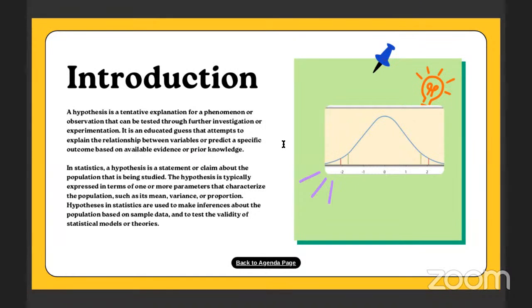In statistics, a hypothesis is a statement or claim about the population that is being studied. The hypothesis is typically expressed in terms of one or more parameters that characterize the population, such as its mean, variance, or proportion. Hypotheses in statistics are used to make inferences about the population based on sample data and to test the validity of the statistical models or theories.